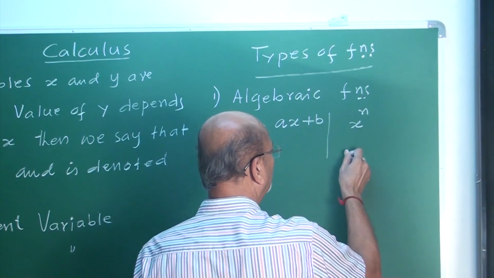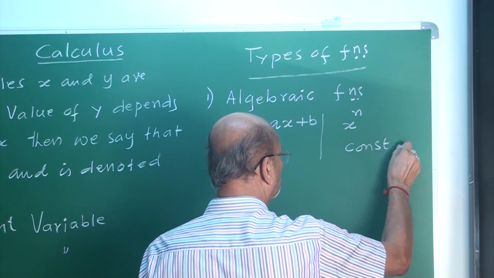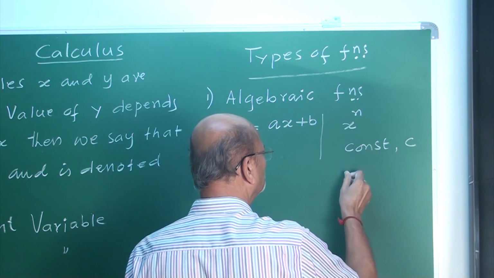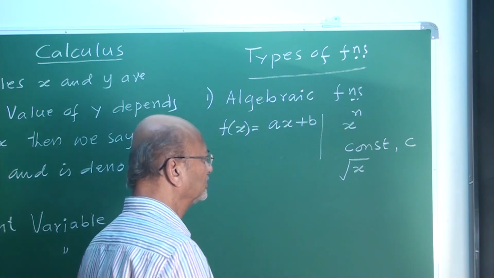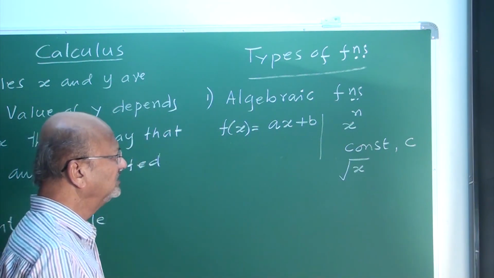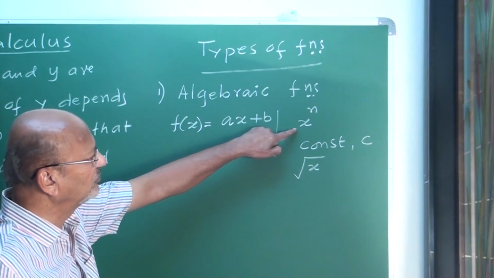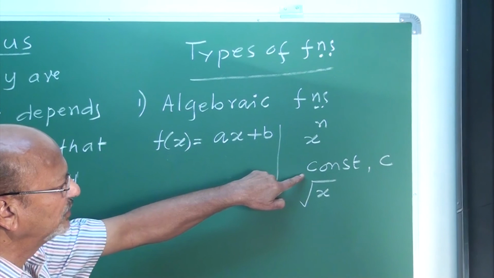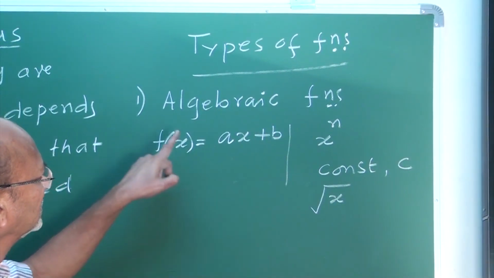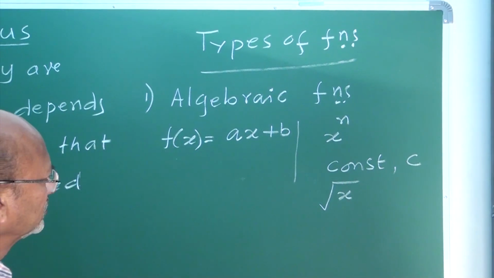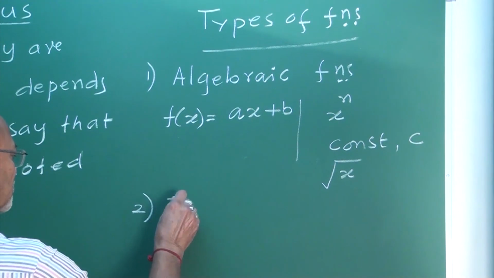Then, my friends, a constant function, c. Another, normally, is an irrational function, which is root x. These play a role, especially in finding derivatives. What is the derivative of x to the power n? What is the derivative of a constant? What is the derivative of root x? We treat these as algebraic functions, my friends. That is one. Second is trigonometric functions.